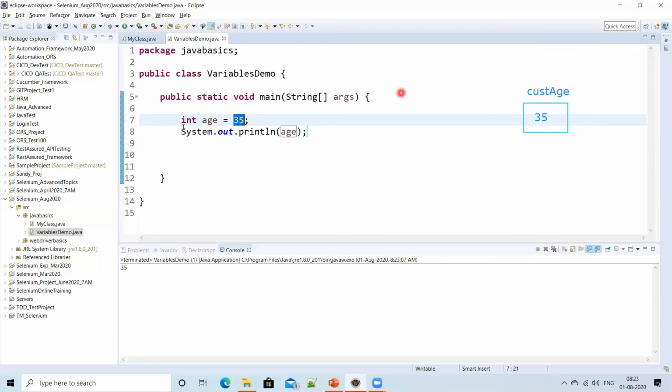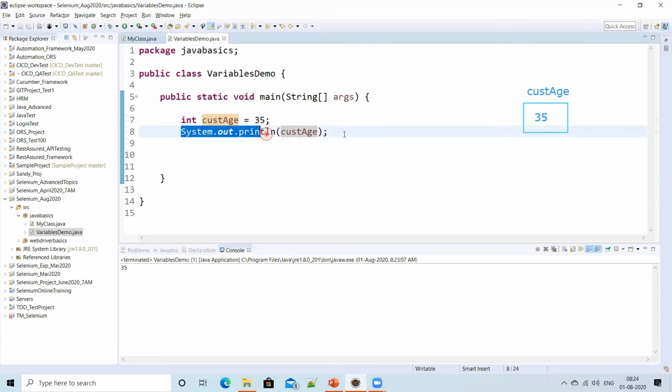What is the name given here? Let me give the same, customer age, so cust age. Now the first step is done: memory is allocated, some name is given for the memory, and in that memory the value 35 is assigned.